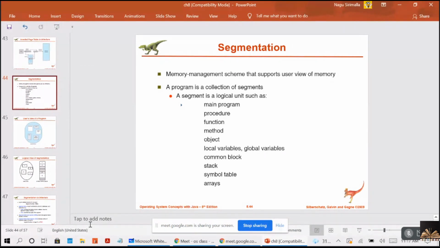Now coming to segmentation. Segmentation is a memory management scheme that permits the physical address space of a process to be non-contiguous. If you see the first point, it's a scheme that supports the user view and programmer view of memory. But it also permits the physical address space of a program to be non-contiguous, so your program need not be stored as a single unit in the physical memory. Let me open the whiteboard.